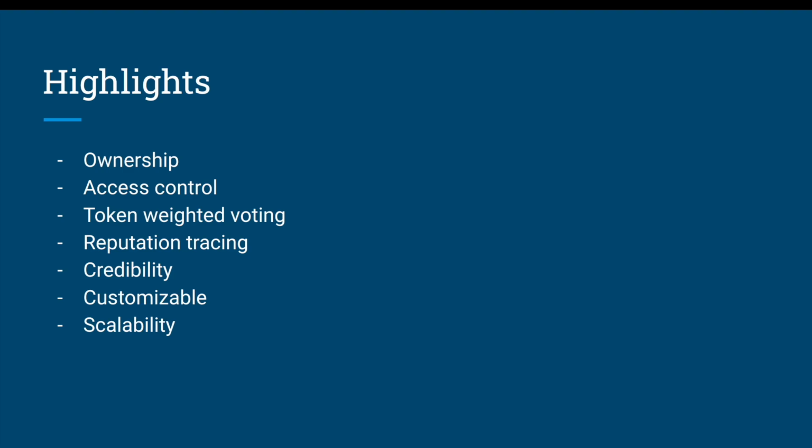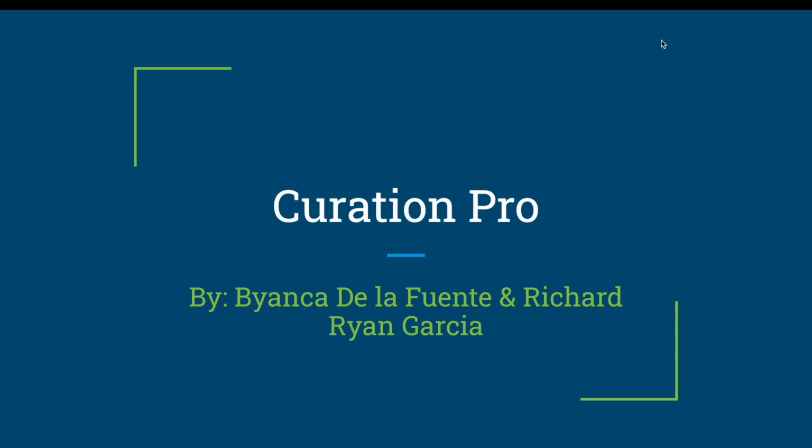Customizable. Owners can decide on staking amounts, application periods, commit reveal period lengths, how a curator token gets dispersed, whether it's paid or not, etc. And scalability. Users can use this protocol for themselves or any number of curators. So that's been a quick rundown of the CurationPro protocol, how it works, and what benefits you get from using it.